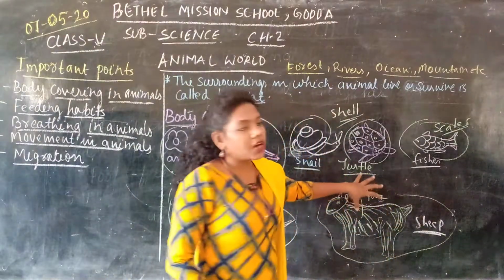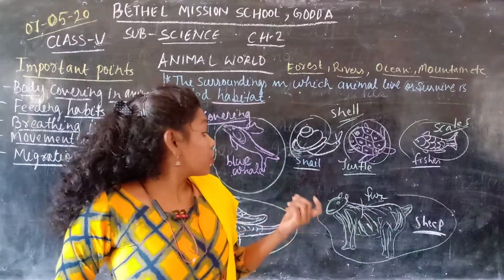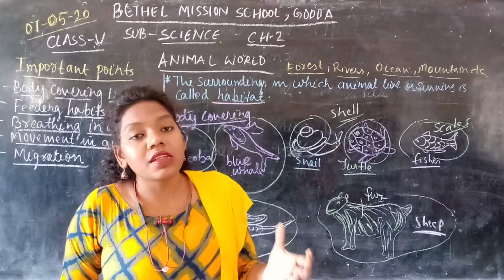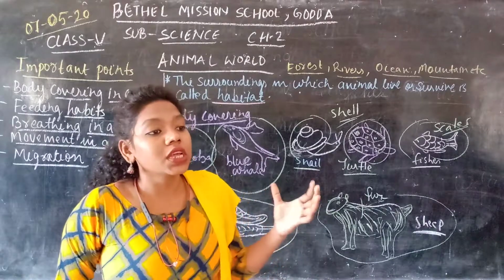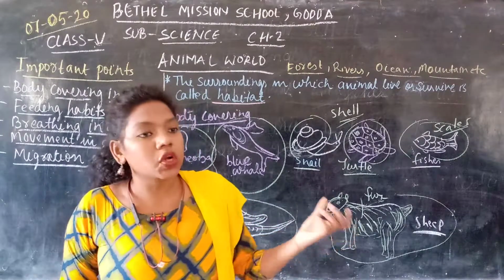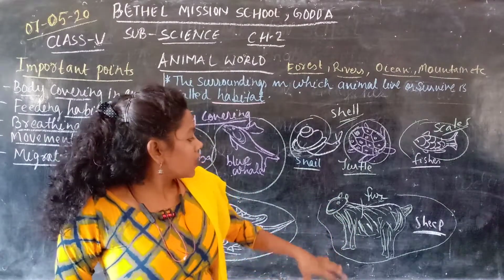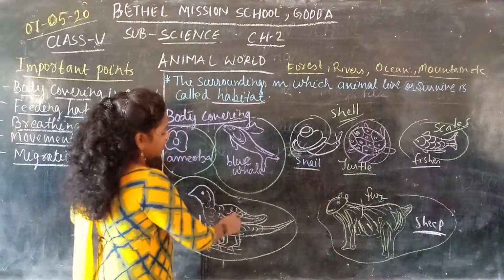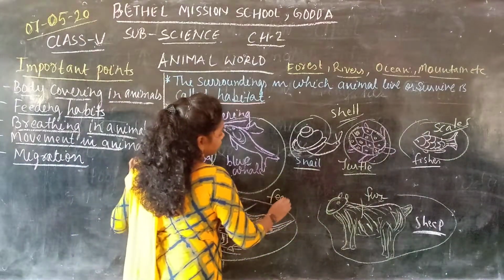So this fur, what does it do? It protects them from the extreme cold. That means the cold winds which blow during the winter, it protects them from the cold weather. Okay, so that is called the fur, and the birds have what is called the feathers.